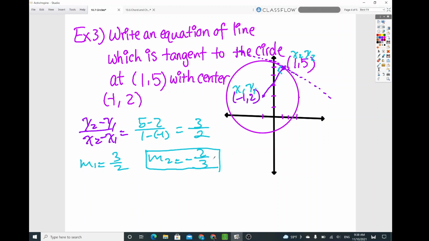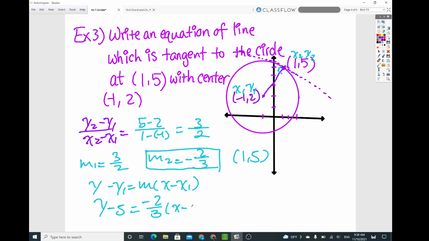And then once we get the slope of the tangent line with the point given, 1 comma 5, guess what we can do? Using the point slope form, y minus y1 equals m times the quantity x minus x1. So it's y minus y1, not y2. So y minus 5 equals the slope, negative 2/3, times the quantity x minus 1.